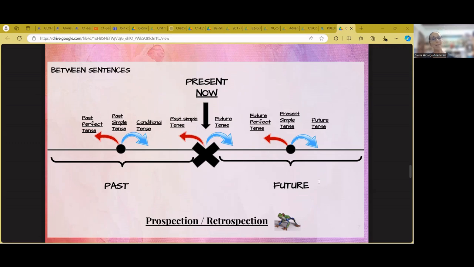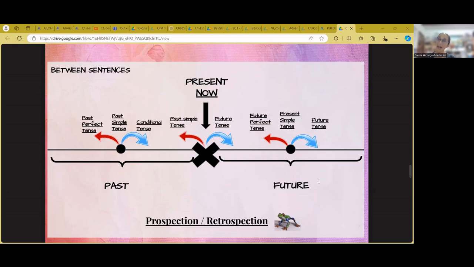For example, what happens when we are in the present? Well, when we are in the present, obviously, the prospection will be in the future and the retrospection will be in the past. For example, she's telling me that she will come back tomorrow. She's telling me that she came yesterday. So I jump forward, to the future unavoidably. And if my reference of time is the present, if I am retrospective, I jump to the past unavoidably.